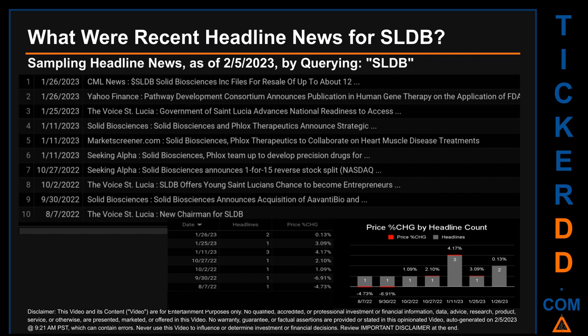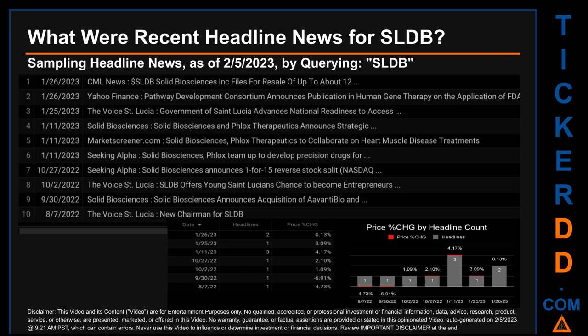Wednesday, January 11, 2023 had the most headlines. It had 3 discovered headlines when Yahoo Finance published the headline that read, Pathway Development Consortium announces publication in human gene therapy on the application of FDA's accelerated approval pathway for AAV gene therapies for patients with Duchenne muscular dystrophy. The Voice St. Lucia published the headline that read, Government of St. Lucia advances national readiness to access.